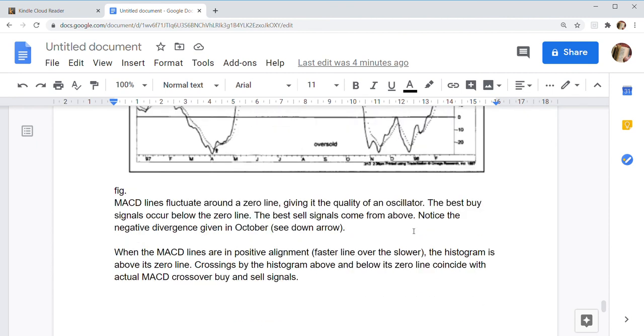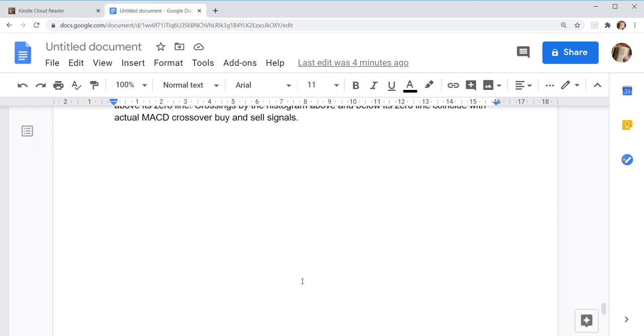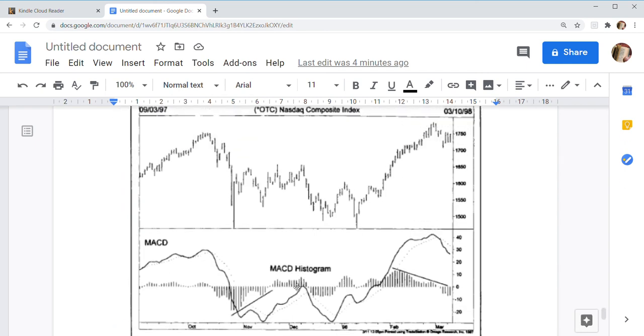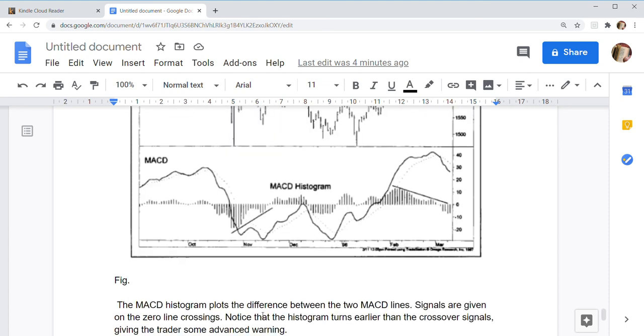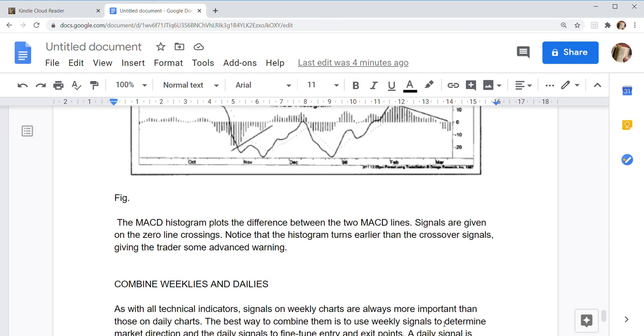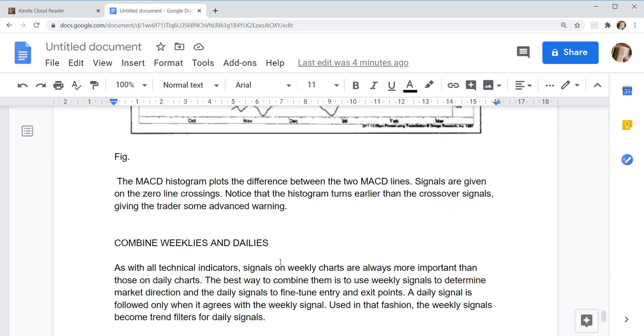When MACD line crosses are in positive alignment, faster line over slower, the histogram is above the zero line. Crossings by the histogram above and below its zero line coincide with actual MACD crossover buy and sell signals. So this is an MACD histogram. The MACD histogram plots the difference between the two MACD lines. Signals are given on the zero line crossings. Notice that the histogram turns earlier than crossover signals, giving the trader some advance warning.